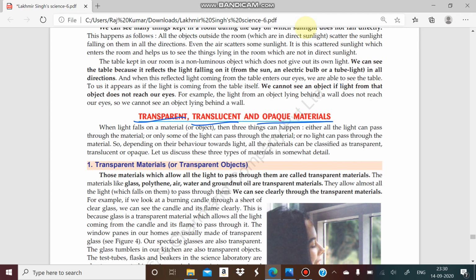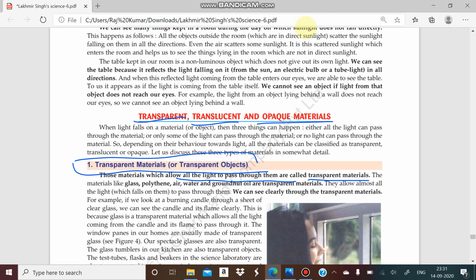So we know there are lots of materials in our surroundings. We will classify them on the basis of some properties into transparent, translucent, and opaque materials. If I start with transparent materials, all those materials which allow light to pass through them are known as transparent materials.